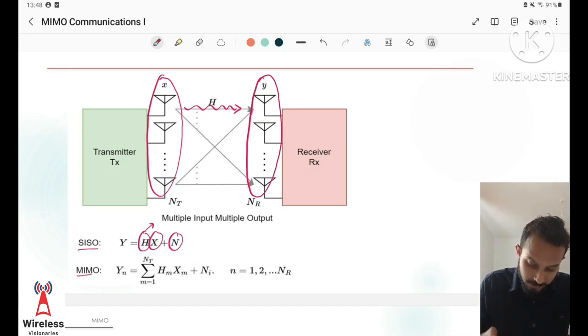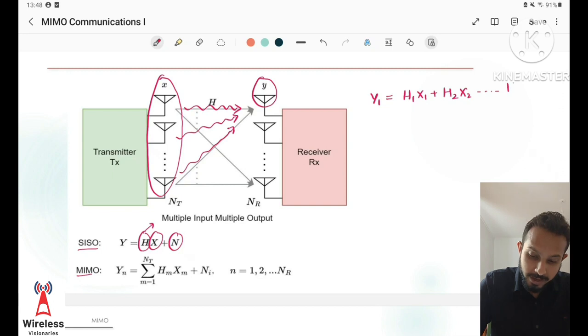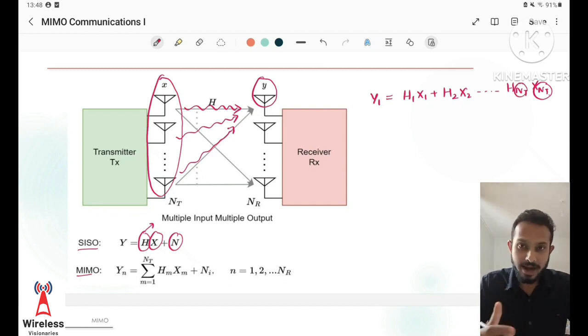In MIMO, since multiple antennas transmit signals simultaneously and they propagate through the channel, the signal received at one antenna is the sum of the multiple signals transmitted from the multiple antennas multiplied by their channel coefficients. So the signal received at one antenna is represented by h1 x1 plus h2 x2, and so on up to hNt xNt, where Nt is the total number of transmitting antennas at the transmitter side.